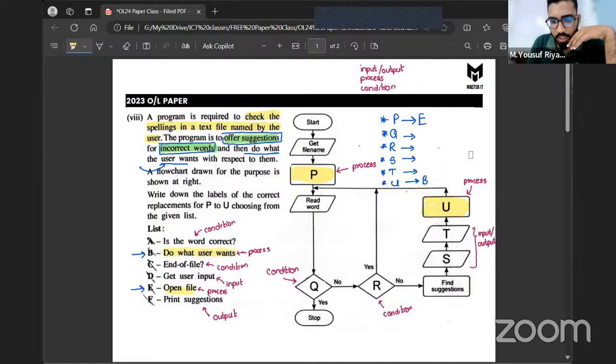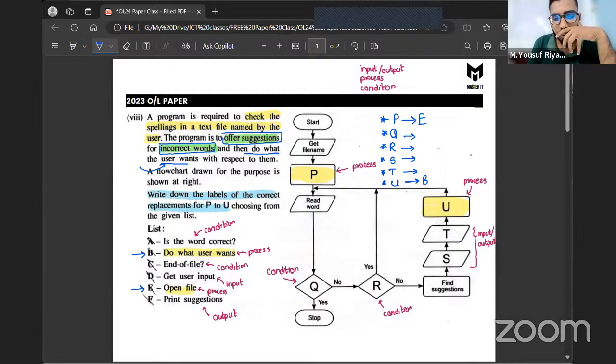I wrote a full sentence. No. If you read the question, they're asking you, write down the labels, follow whatever the question asks. If you just write down the whole statement, it's wrong. The question says, write down the labels of the corresponding replacements for P to U. So P is E. E is a label. So you use the labels only, right? Don't write the whole sentence.